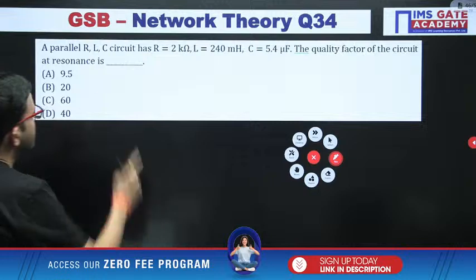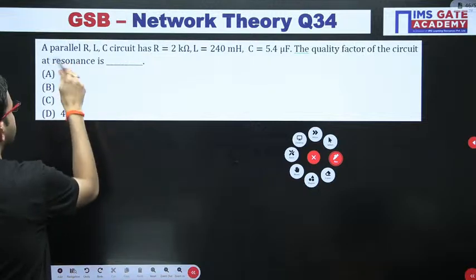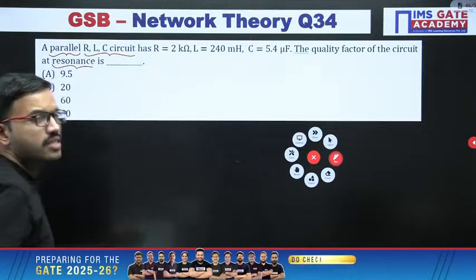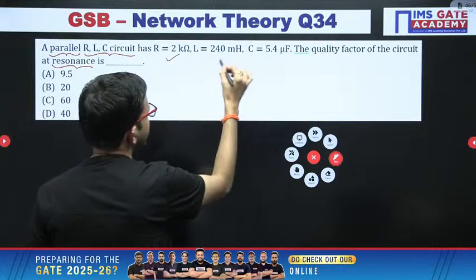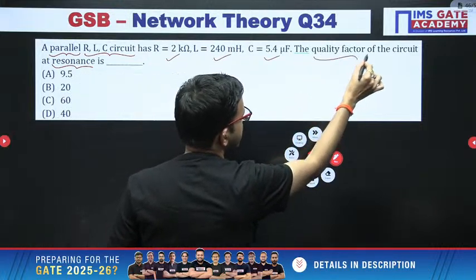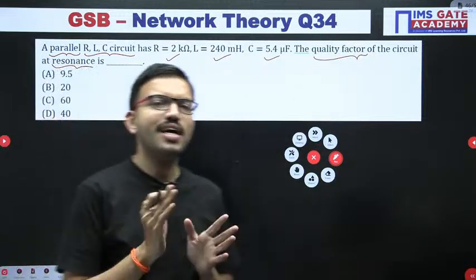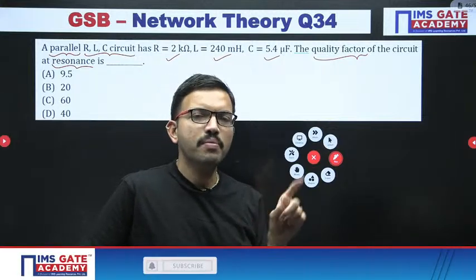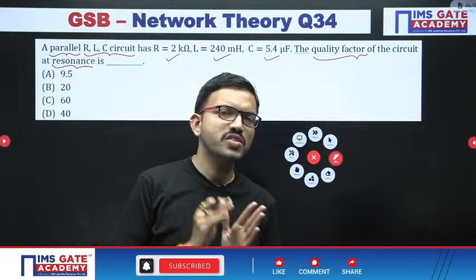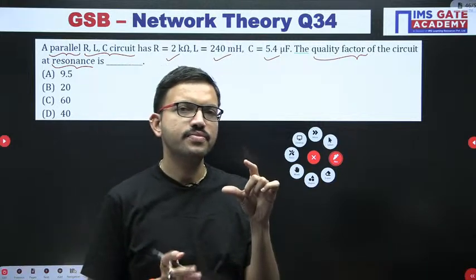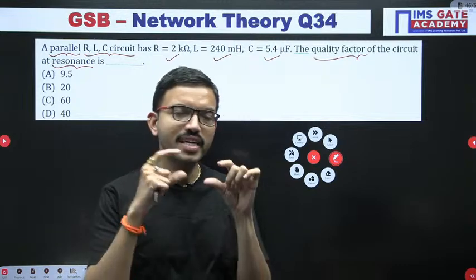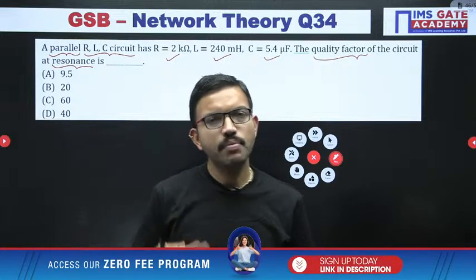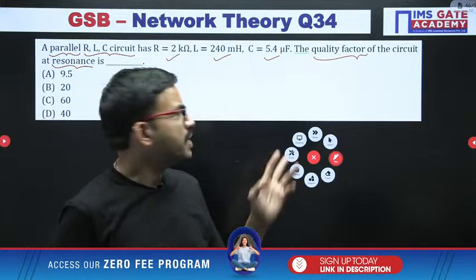In this question you have an RLC circuit, but this is a parallel RLC circuit at resonance, that means a parallel resonance circuit. They have given the resistor, inductor and capacitor values, and they are asking for the quality factor. If you forget the formula, it is very simple to remember. With respect to the series RLC circuit, it is the reactance of any one element, inductor or capacitor, divided by R. Reactance of the inductor is omega naught L, so omega naught L by R, or XL divided by R. Similarly, XC divided by R.